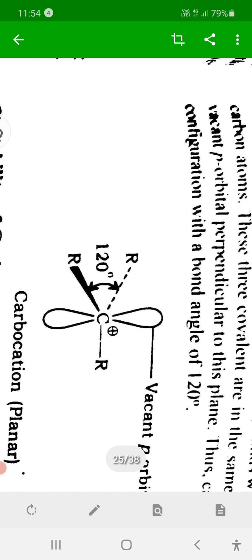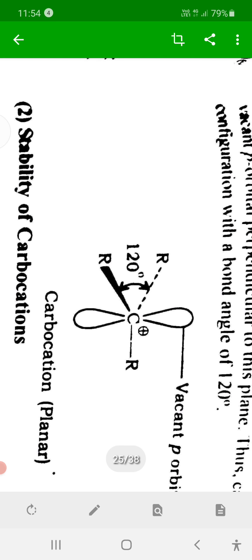Remember these 3-4 points. Definition first, that is, carbocation is a trivalent carbon bearing positive charge. This is the first point. Second point, in carbonium ion, carbon is trivalent and sp2 hybridized.